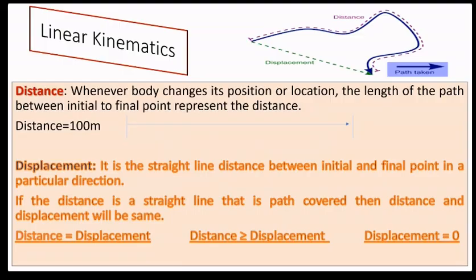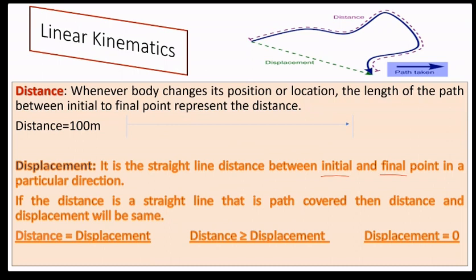Okay, so here the figure is, you can see over here. Displacement is what? It is a straight line distance between initial and final point in a particular direction. Here the arrow is showing in this figure above.